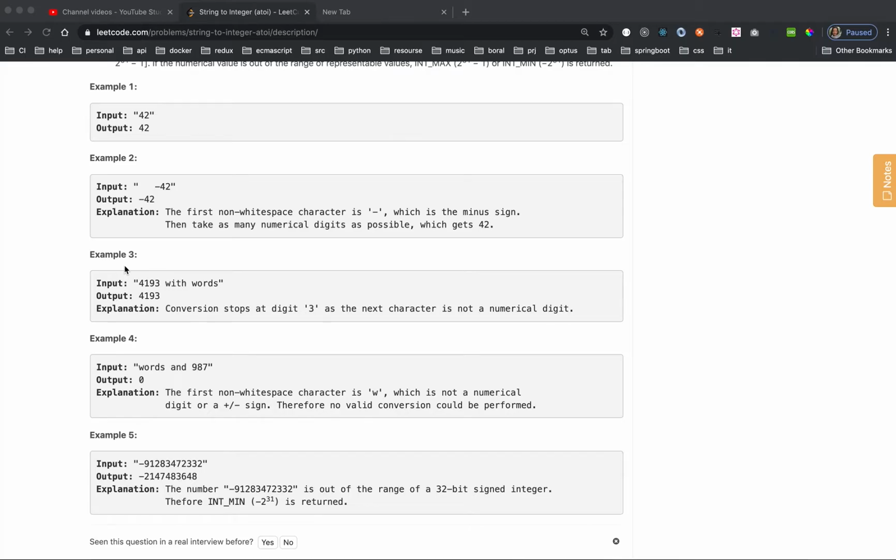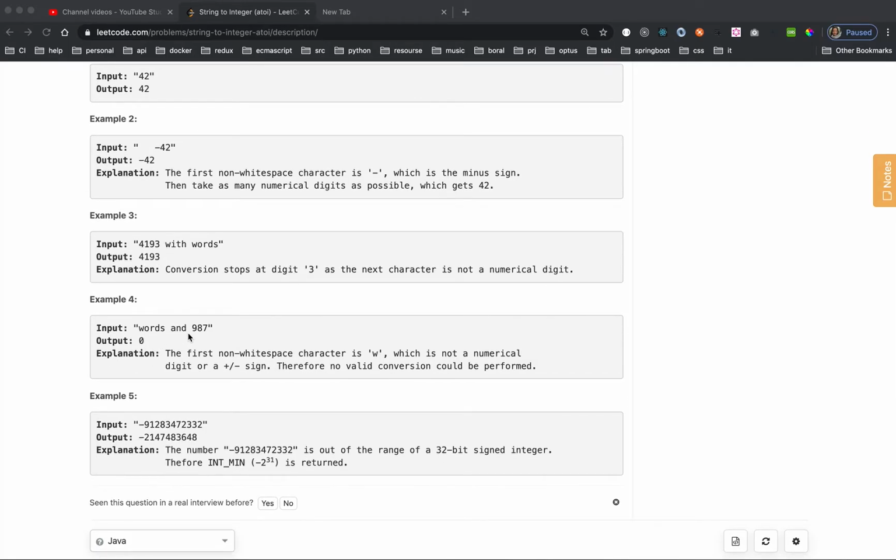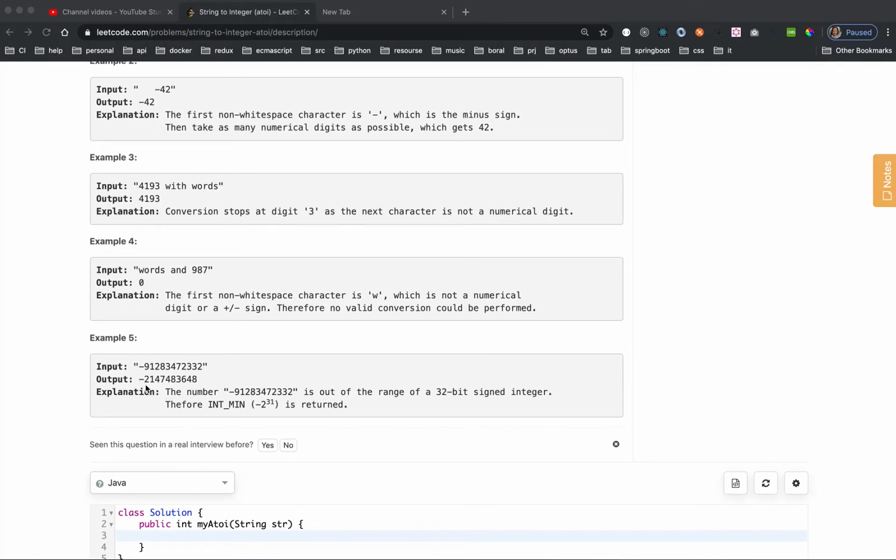Example 3 actually expands on top of the paragraph. It says if you start with the digit number, then you append some other characters, it is acceptable. So you just take the digit number and convert it to an integer. Example 4 actually gives you an invalid scenario: either it starts with a character, then has a digit. In this case, you could just ignore them. And number 5 tells you if it overflows, if it is too small, then you return the minimum negative integer.